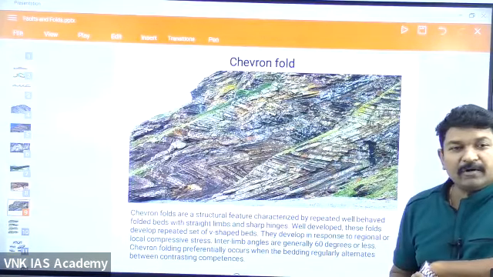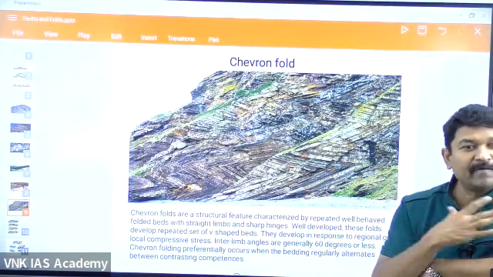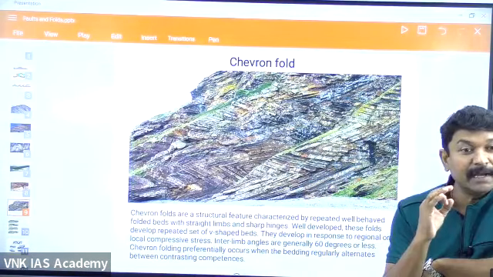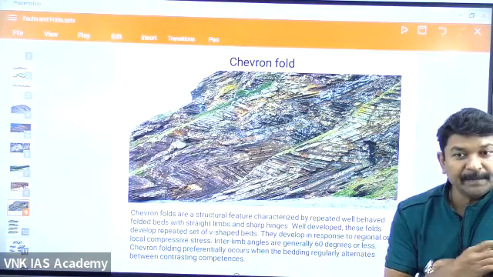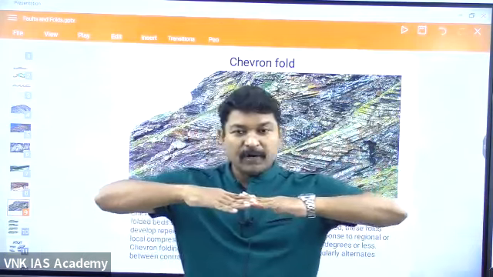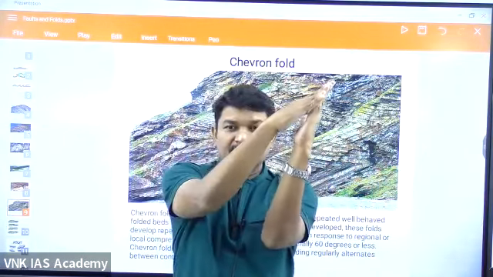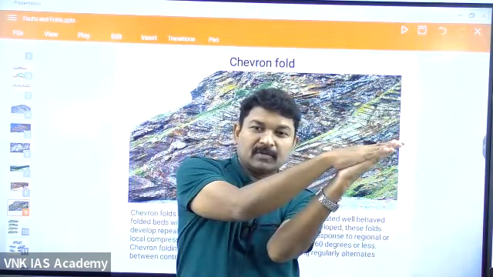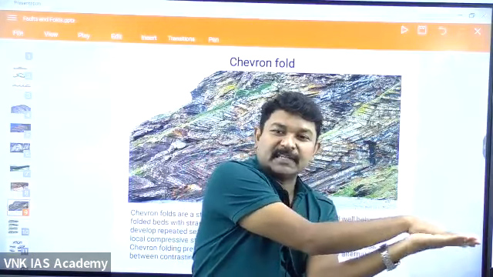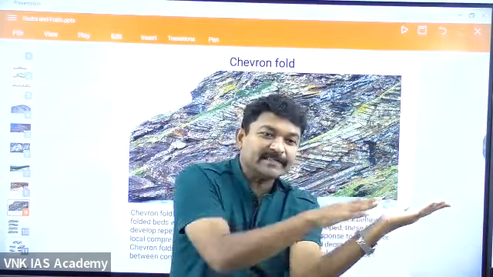Beyond this chevron fold, there is another fold which is uniquely found in our India on a great scale, especially in the Himalayan regions, called nappe, N-A-P-P-E. What is this nappe? Whenever the land got folded: overfold, then isoclinal, monoclinal, then recumbent. Whenever it is sleeping on the neighboring rock, it's called a recumbent fold. Further force. What does the further force create?